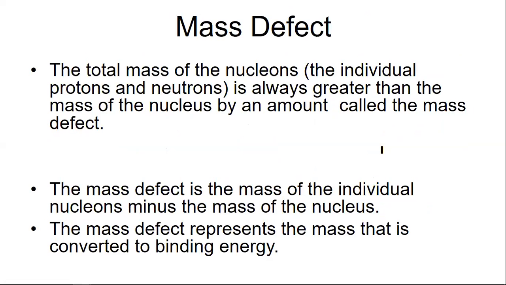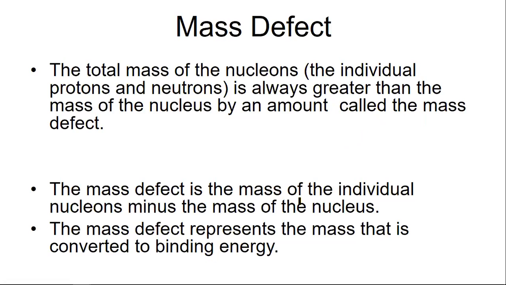Our next topic is mass defect. Before discussing binding energy thoroughly, we need some previous information about mass defect. The total mass of the individual protons and neutrons is always greater than the mass of the nucleus, and this difference is called the mass defect.